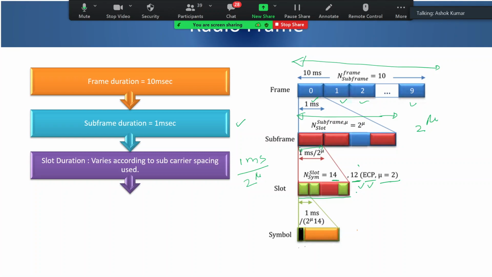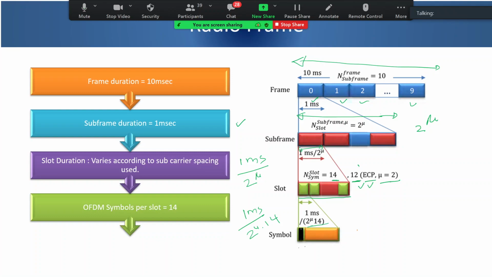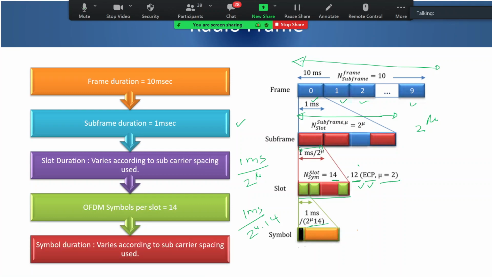Now what will be the size of a symbol? Broadly, we can say 1 millisecond divided by 2 to the power mu, divided by 14. This is a rough idea; the exact value would be slightly different. We will discuss it when we go into detail, and we will also calculate the slot duration. So symbol duration also varies depending on which numerology or subcarrier spacing we are using.